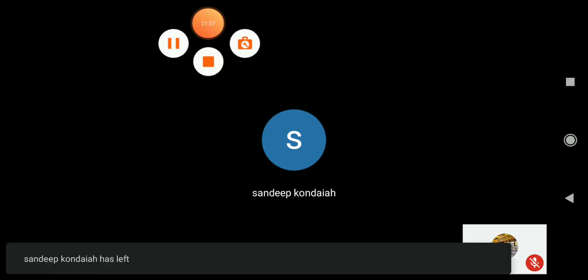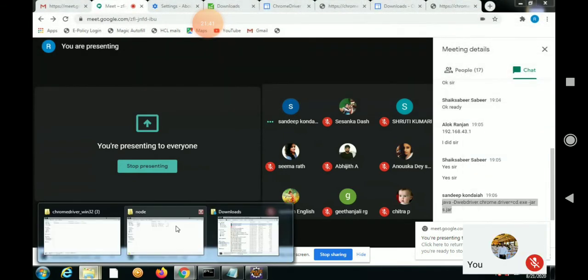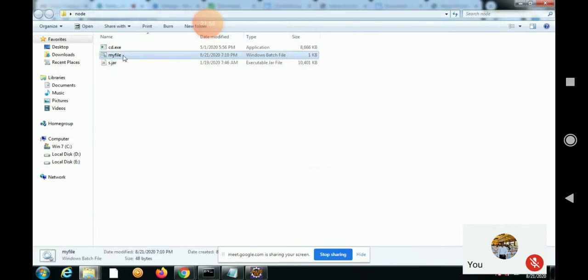Okay. The node folder, Rishabh. Now double click on that file, myfile.bat. No, one second. Don't double click. Rename it.